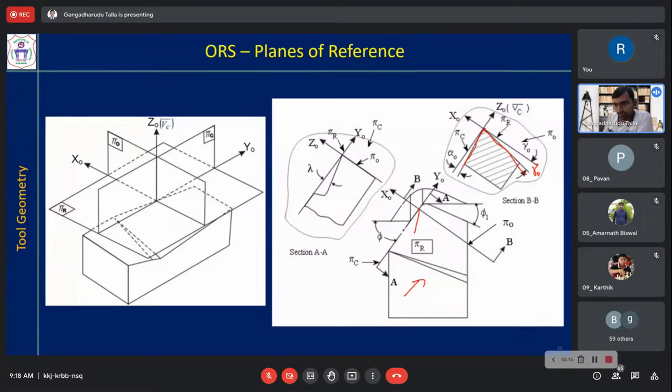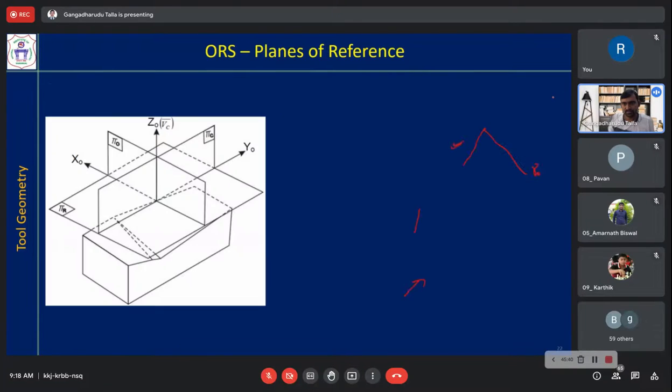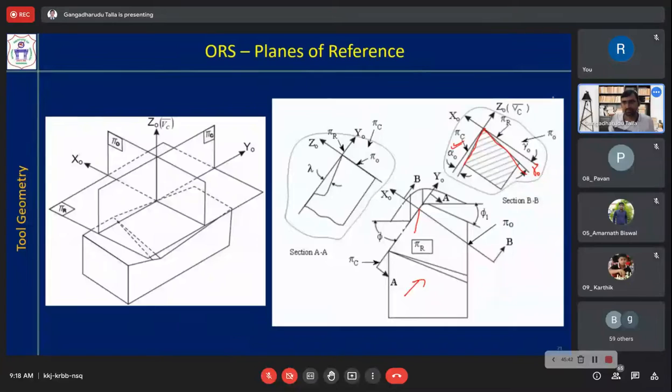Similarly, alpha o is between the principal flank surface and the cutting plane measured in the pi o plane, that is the orthogonal clearance angle. So these are different angles. Not only that, there is one more angle which we'll see a little later, because we cannot see it directly with these figures.